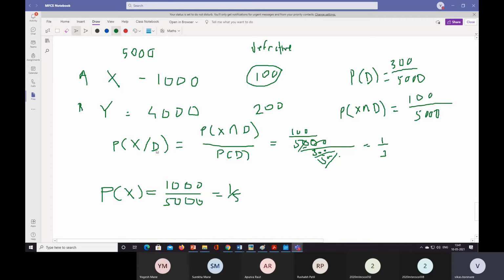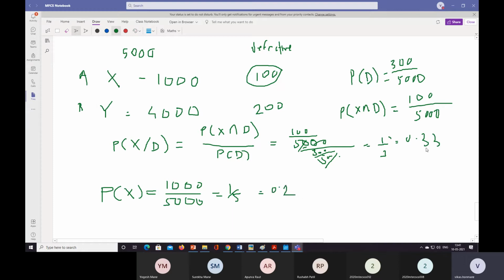So the probability is 1/5 without it, and by giving additional knowledge we are getting 1/3, which is 0.33, and here 1/5, which is 0.2.